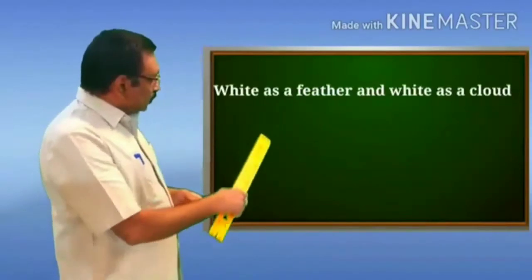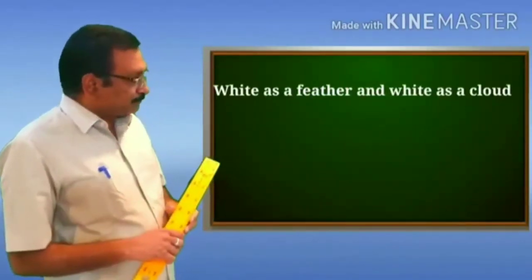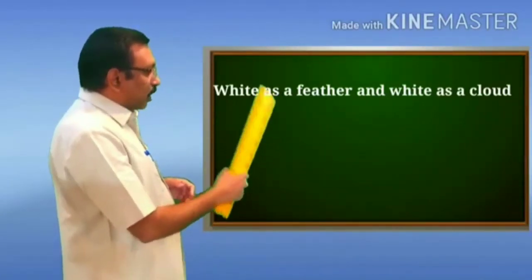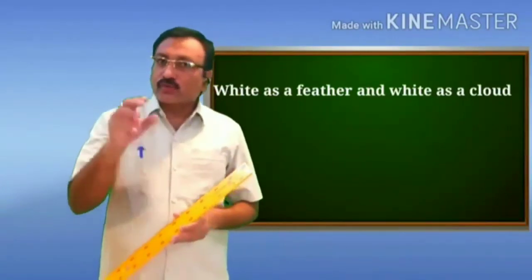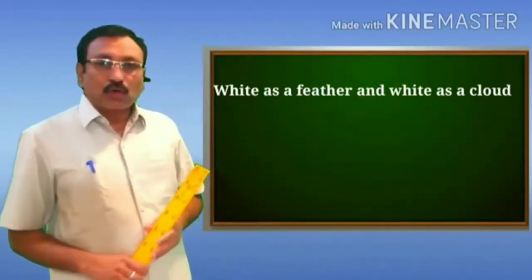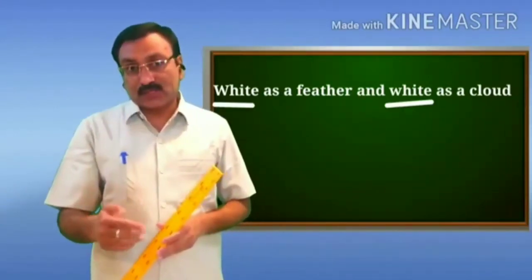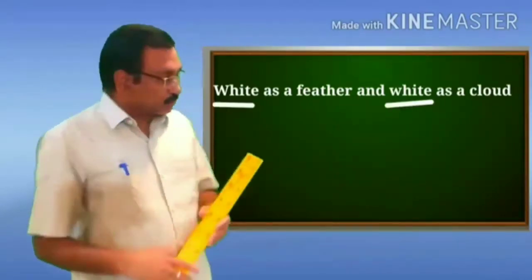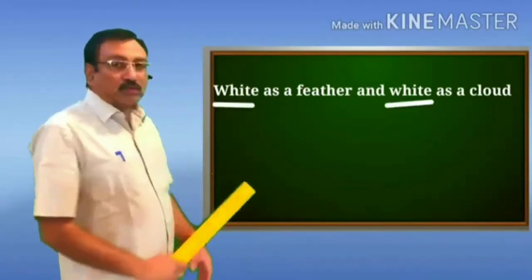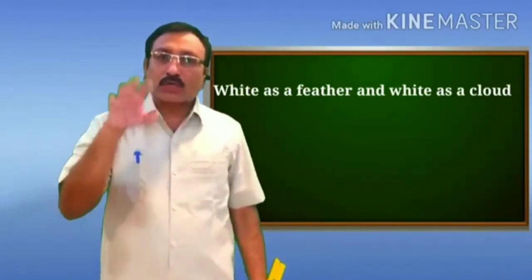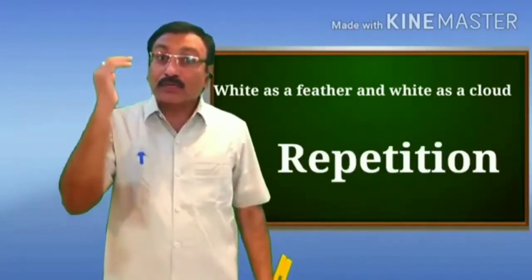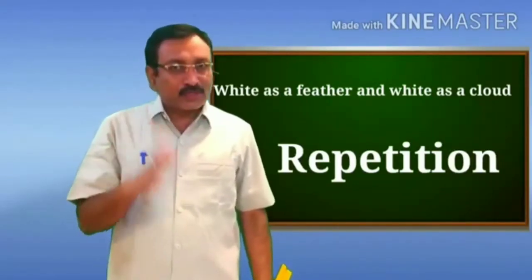Now let us come to the third line of the third stanza. I read the line: "White as a feather and white as a cloud." In this line also we have two figures of speech. If you look at this line carefully, the word white is repeated two times. The word white occurs twice in this line, and therefore this line is an example of the figure of speech repetition. So what did we study in repetition?